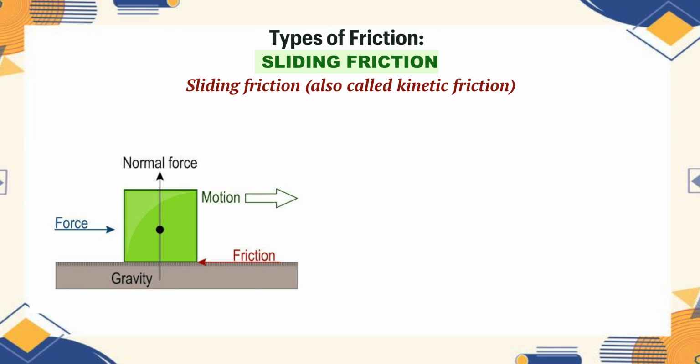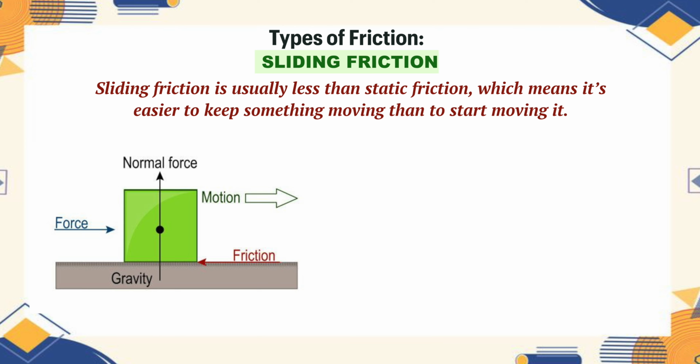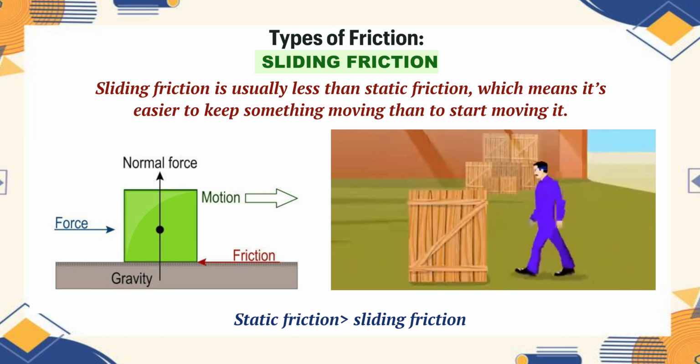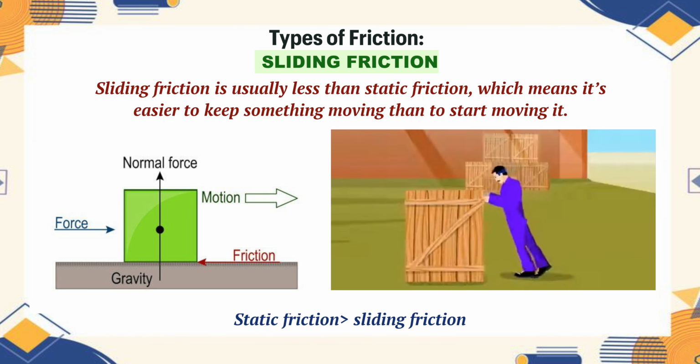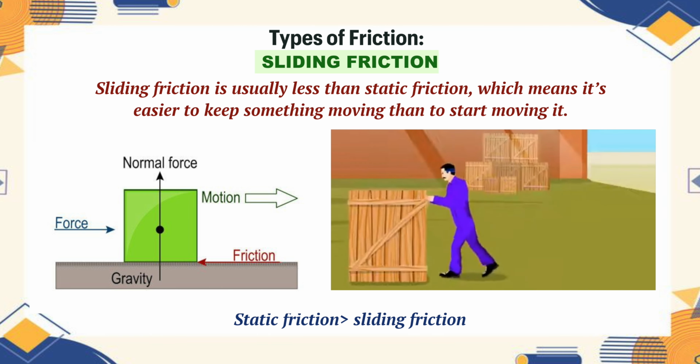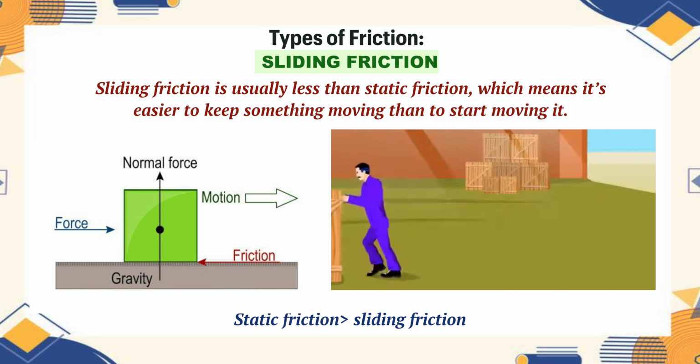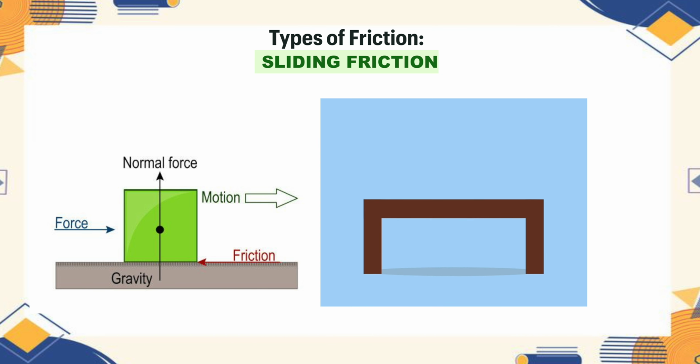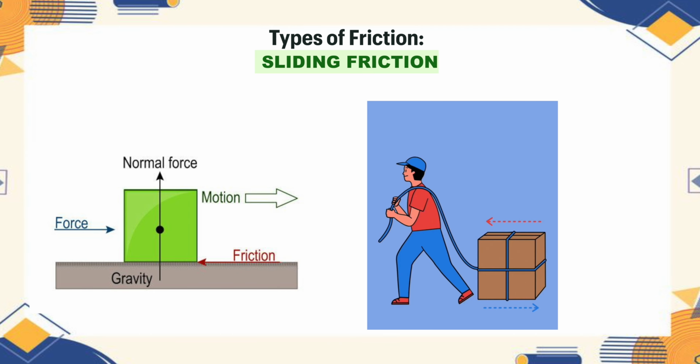Sliding friction, also called kinetic friction, is usually less than static friction, which means it's easier to keep something moving than to start moving it. It occurs when two solid surfaces slide against each other. Unlike static friction, which prevents motion, sliding friction comes into play after motion begins. It's the reason why you need to keep pushing a box to keep it moving across the floor.